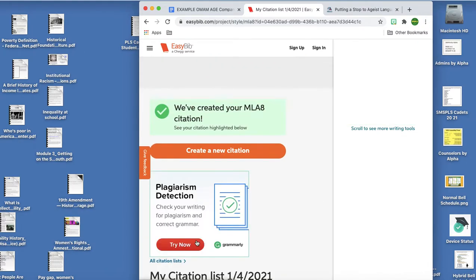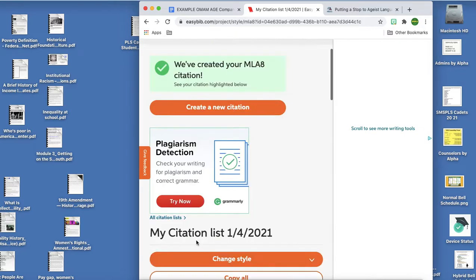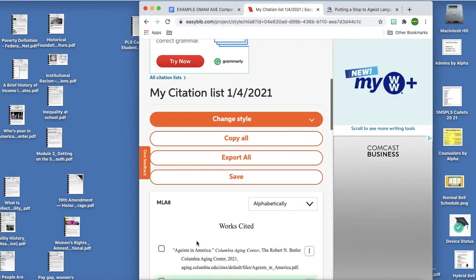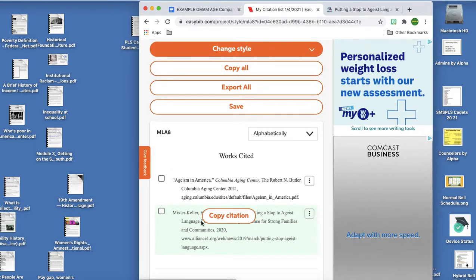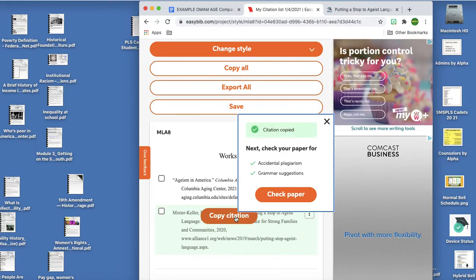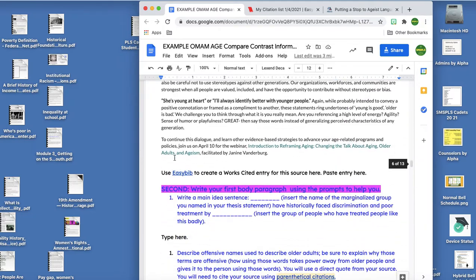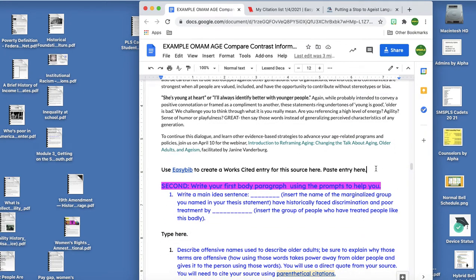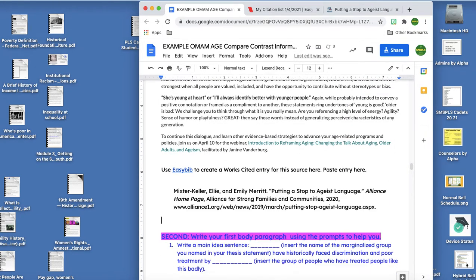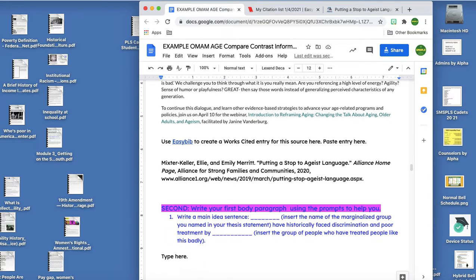Oh, look, it's much faster now because we've done all of that. So let's go ahead and look down here. Here we go. Look at that. Copy citation. Hop back over to our document, scroll down, and it says create it and paste that works cited entry there. And I'm going to do more things with the formatting when I actually get to my works cited page. All right, so I've done my research. I've taken some notes. I'm ready to write.